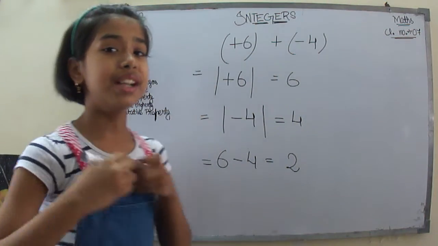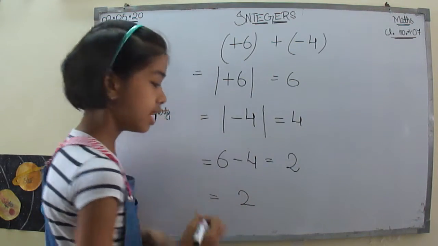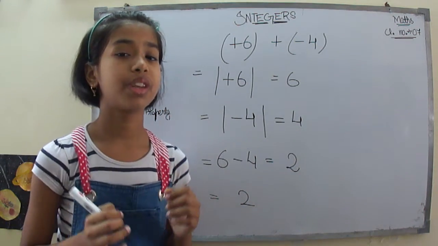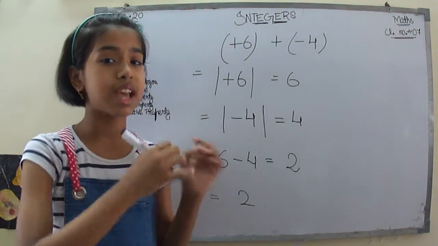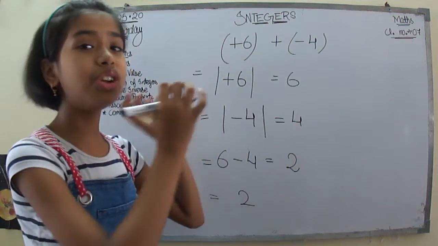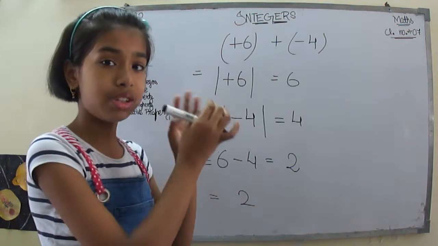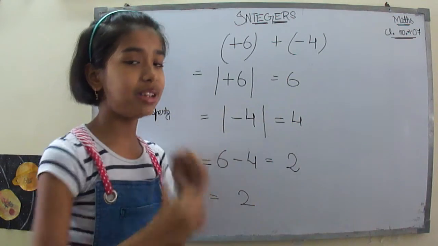At the next step, you have to put the sign on this 2. How can you decide which sign should be put here? You have to look at the larger absolute value.